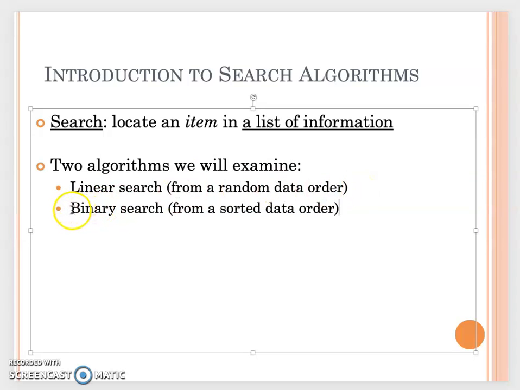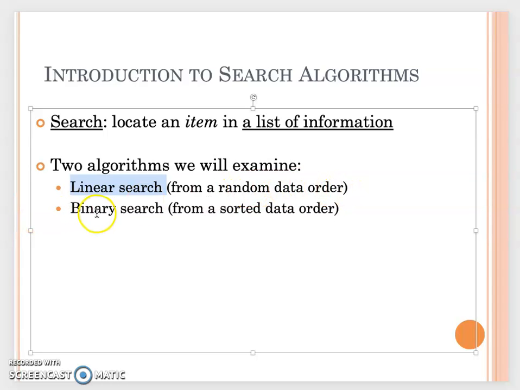But the binary search is specific to a sorted data order. So in this class, we only focus on the linear search. When we do the linear search, we just assume the data is not in a specific order, not ascending order, not descending order. We just search randomly.